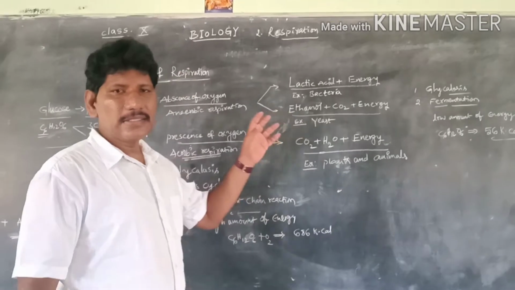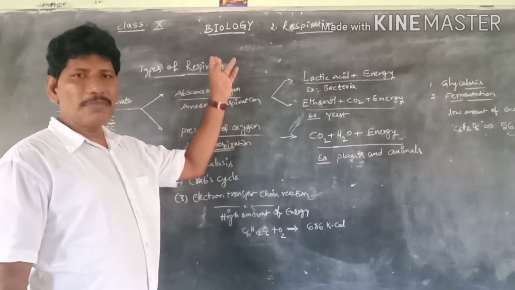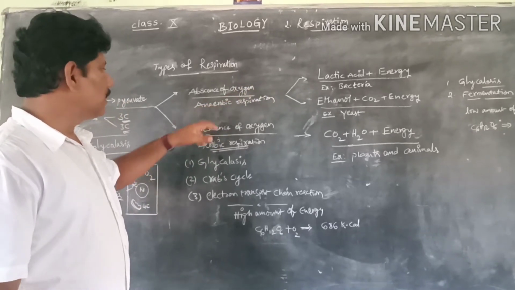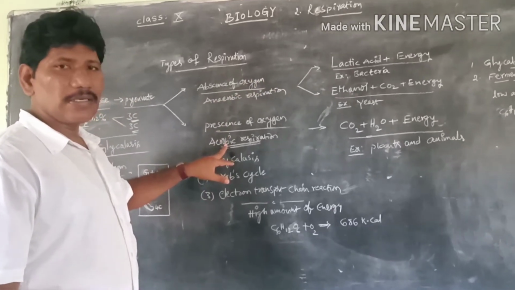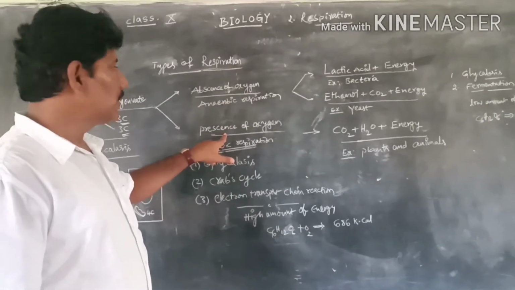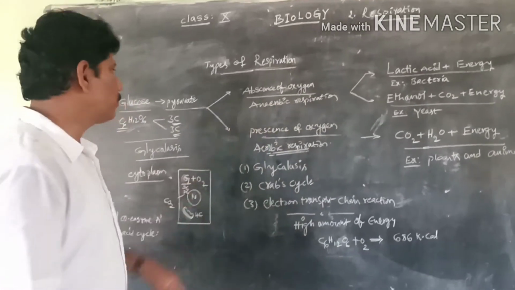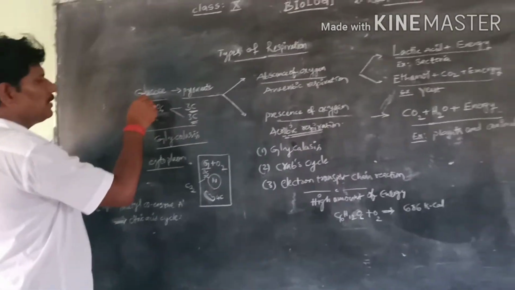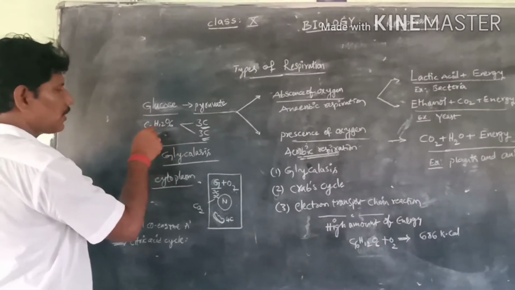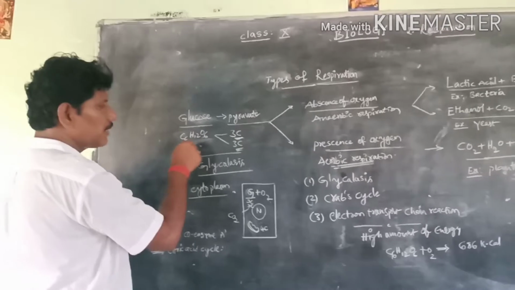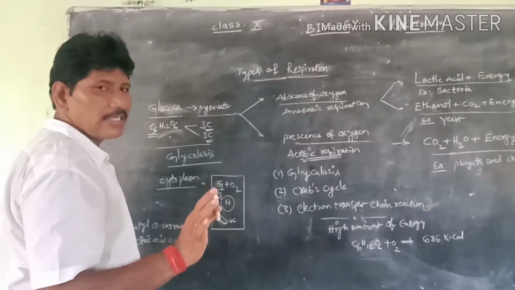So the types of respiration are clearly two: the first one is aerobic respiration, the second one is anaerobic respiration. Glucose, C6H12O6, means carbon, hydrogen, oxygen. In the presence of oxygen, glucose burns and gives energy, which we call respiration.